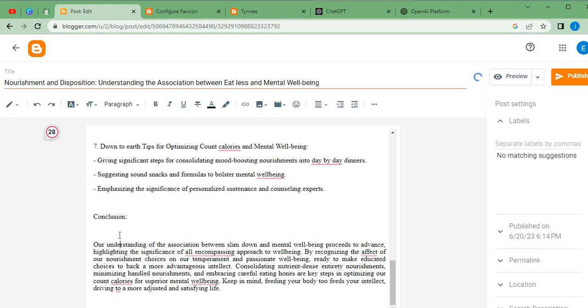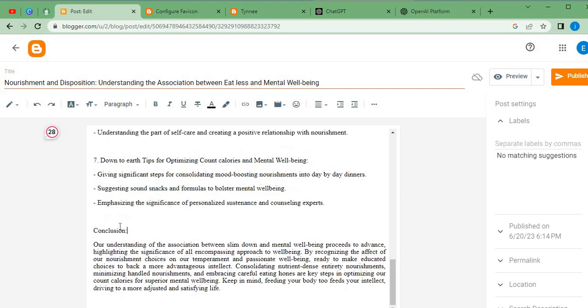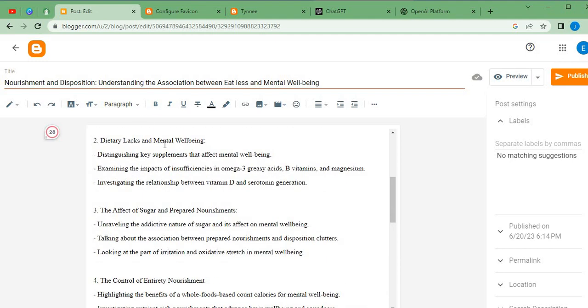Now this is our conclusion over here, and we are going to bold this conclusion so that it can be differentiated from every other content. So we have bolded that one.